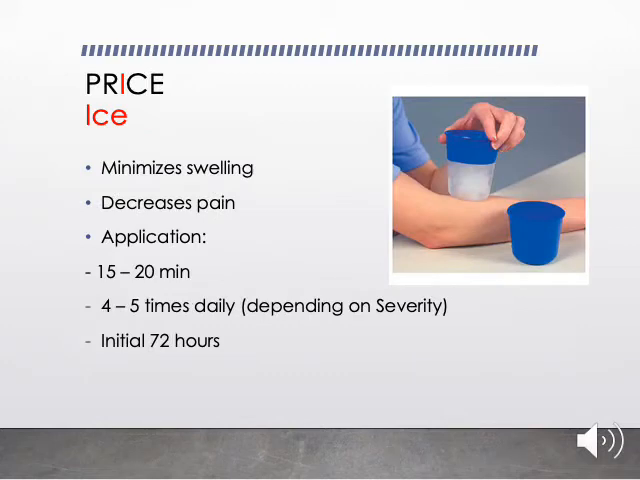The next is I. I stands for icing. So what does icing do? Icing decreases the swelling, decreases the pain, and decreases the redness. All the signs of inflammation will be reduced by icing. Then how to apply the ice? It is for 15 to 20 minutes, 4 to 5 times a day, depending on the severity. If your injury is more severe, then you can apply ice more frequently, even once every 2 hours.